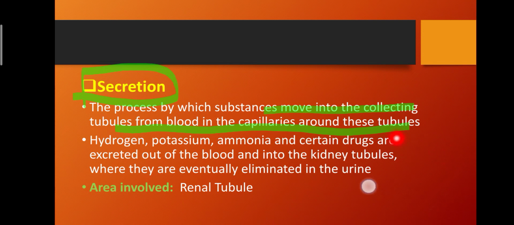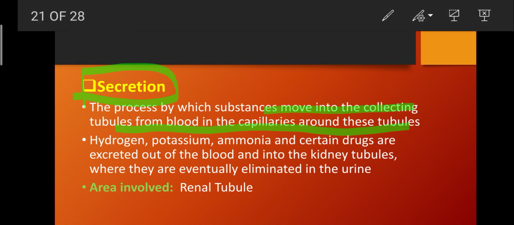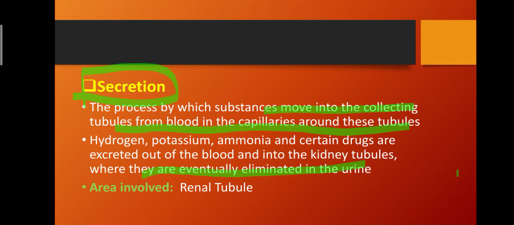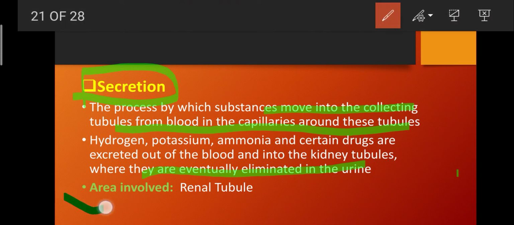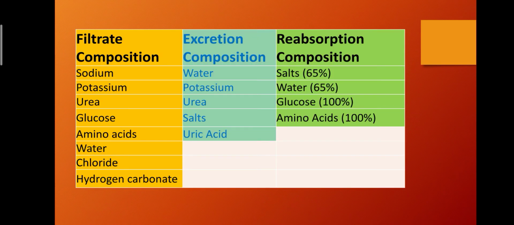Hydrogen, potassium, ammonia and certain drugs are excreted out of the blood and into the kidney tubules, where they are eventually eliminated in the urine. The area involved in secretion is the renal tubules.